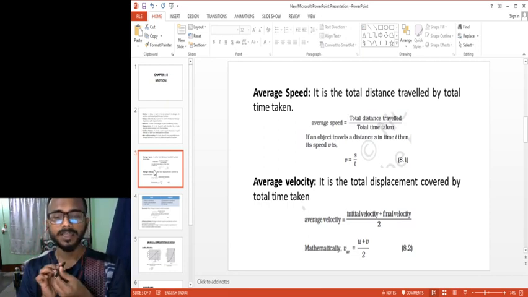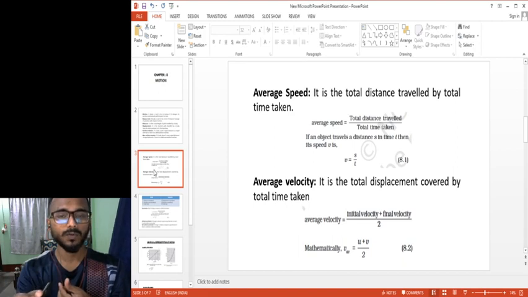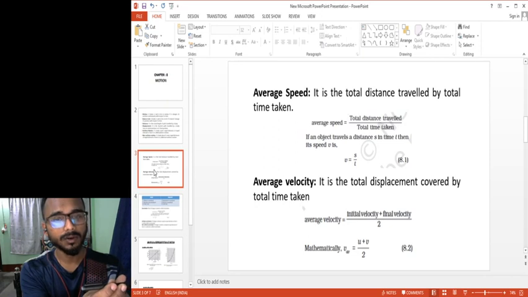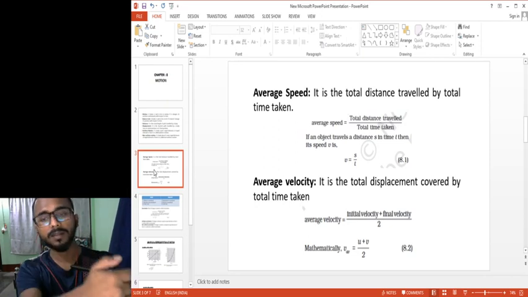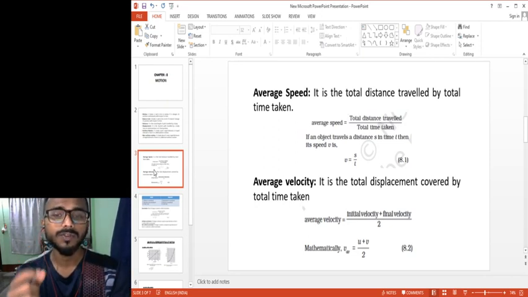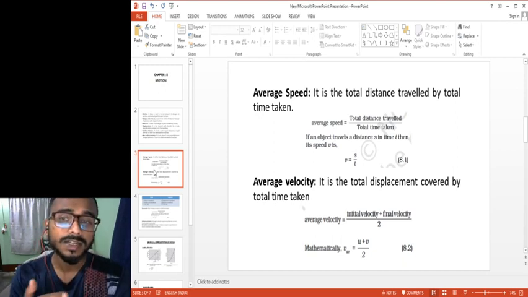That means if my pen is moving from here 5 meters forward and then 5 meters to the left, the total distance is 10 meters. But what is the displacement? It is the diagonal path. So we consider the total displacement.